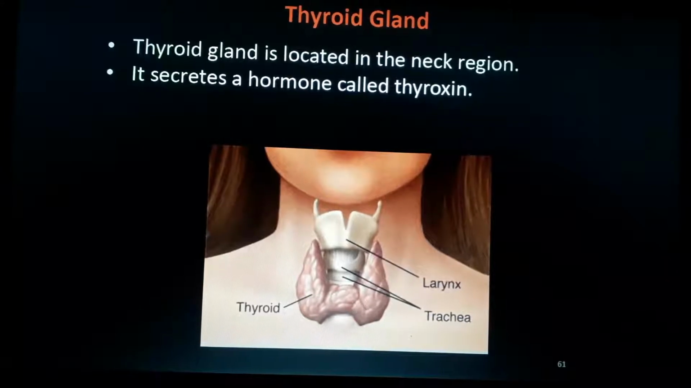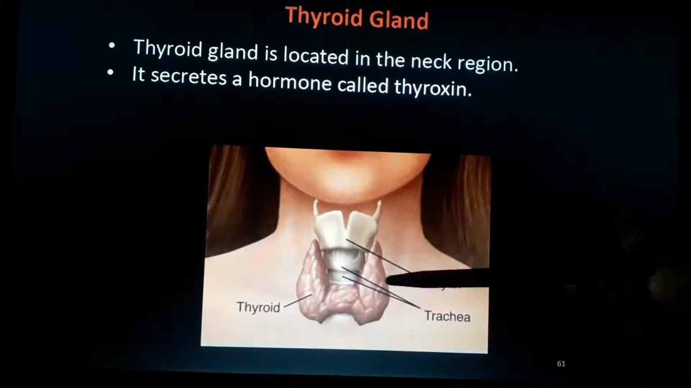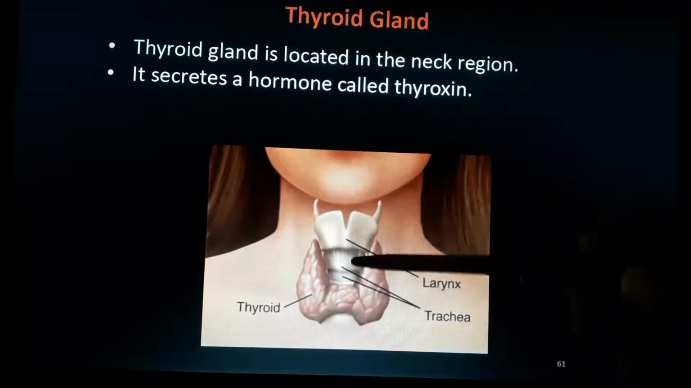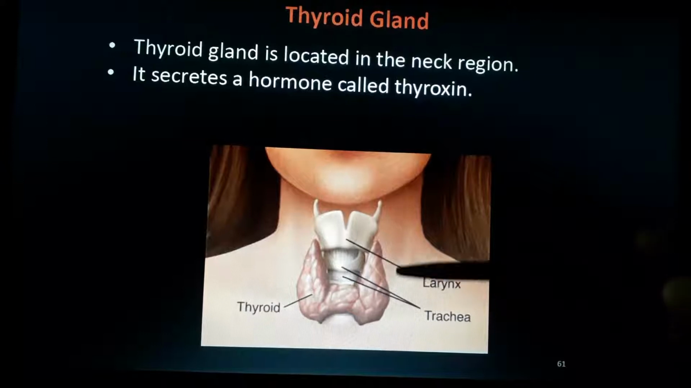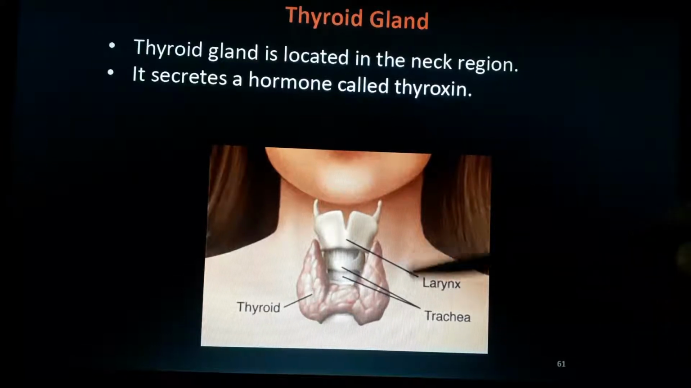The next one is thyroid. So thyroid gland is located in the neck region. See, trachea, larynx and pharynx, have you seen? You already studied that in life process.